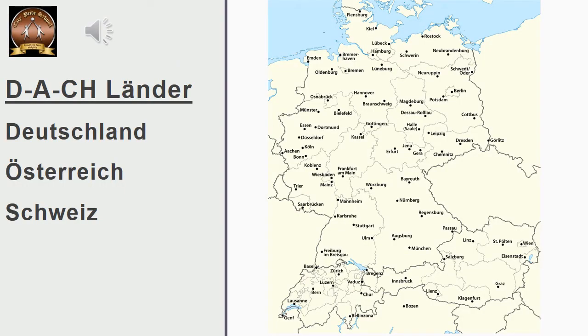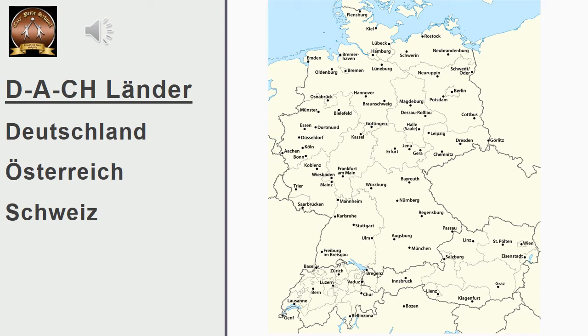The next important fact that we are going to learn is that the three major German-speaking countries are Germany, Switzerland, and Austria. These three are the basic or the very main German-speaking countries. In which countries is German spoken? Germany, Austria, and Switzerland. Together they are called as Dachländer. D-A-C-H Länder. Dachländer means D stands for Deutschland, A stands for Austria or Österreich, and CH stands for Switzerland or Schweiz.